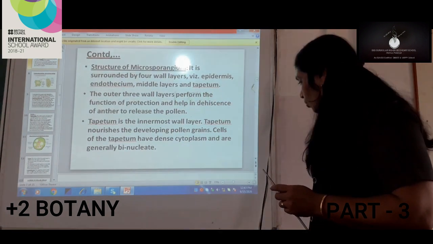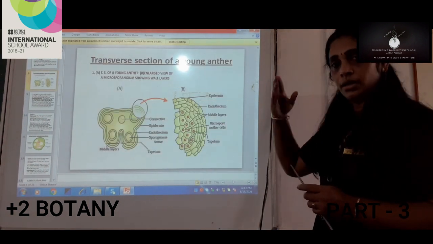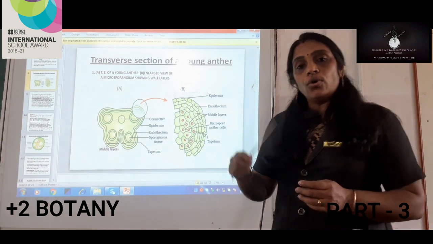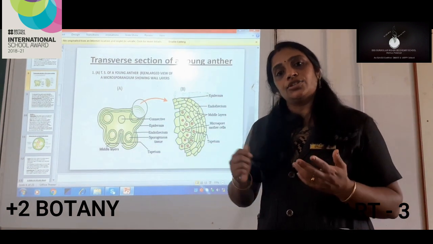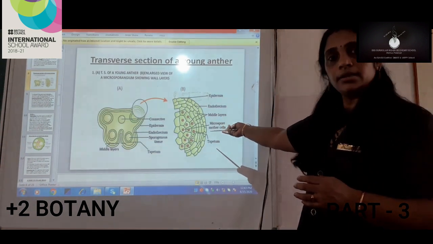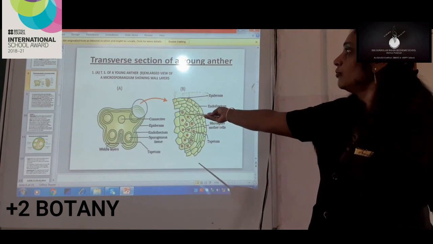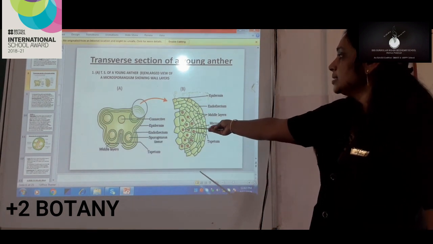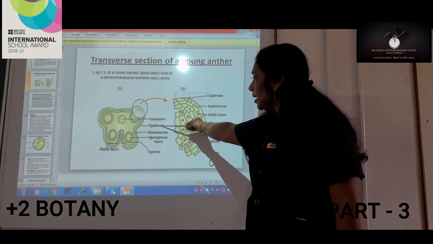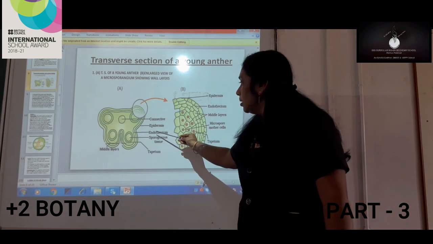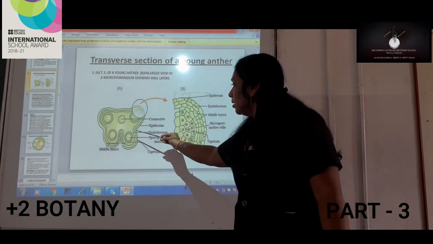I think, my dear children, you would have understood about the 4 wall layers present in the structure of microsporangium. You can see the figure here, TS of a young anther, where you can see the layers. Epidermis, this is the outermost layer. Endothelium, this is the second layer.